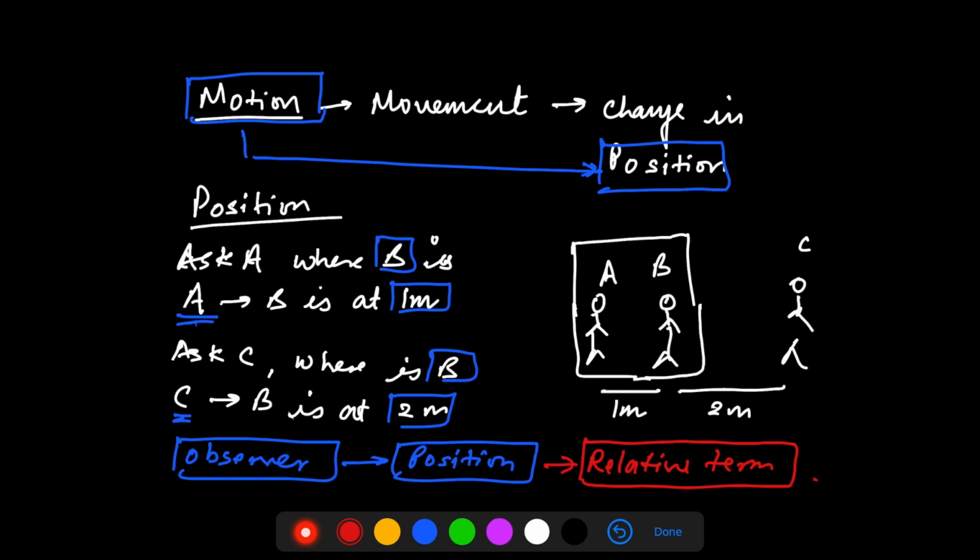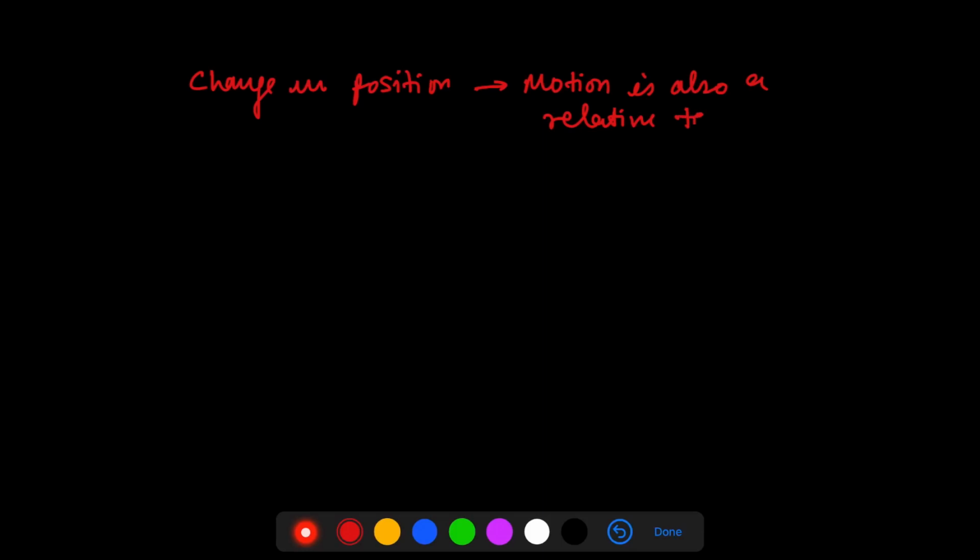Now, once we have defined that position is a relative term and it depends on what observer you are considering, what I can conclude now is that change in position, that is what you are saying, motion, is also a relative term. And in order to make this more concrete, I'll take another example.